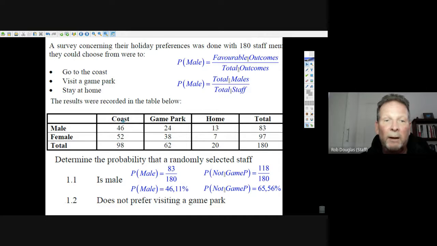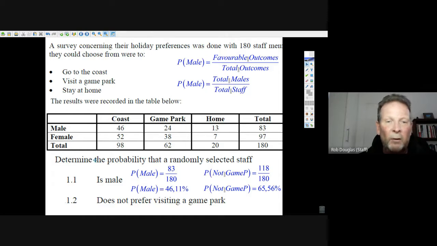But it turns out that 98 people would like to go to the coast, 46 of them male and 52 female. It looks like 62 want to go to the game park, 36 female, 24 male, and 20 would just like to stay home, and that's 7 female and 13 male. It's good to understand the table and be able to read it.